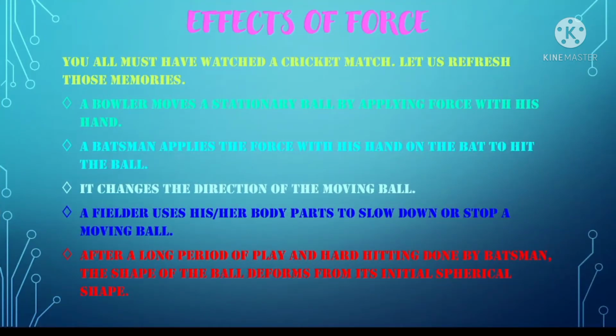Effects of force: you all must have watched a cricket match. Let us refresh those memories. A bowler moves a stationary ball by applying force with his hand. A batsman applies force with his hand on the bat to hit the ball. It changes the direction of the moving ball. A fielder uses his or her body parts to slow down or stop a moving ball. After a long period of play and hard hitting by batsmen, the shape of the ball deforms from its initial spherical shape.